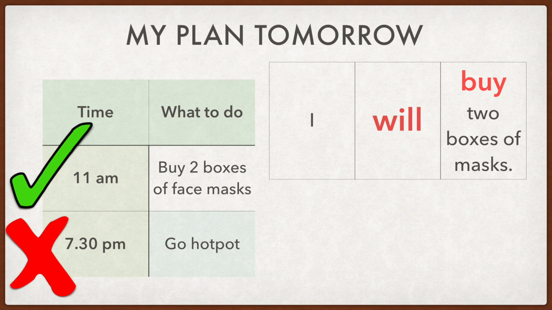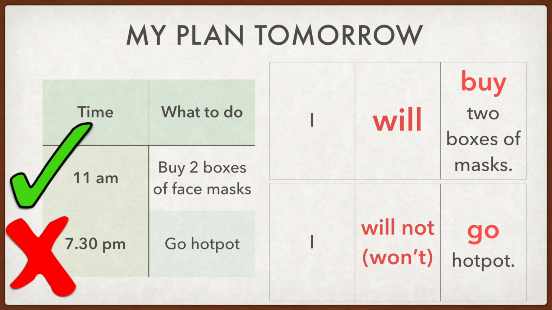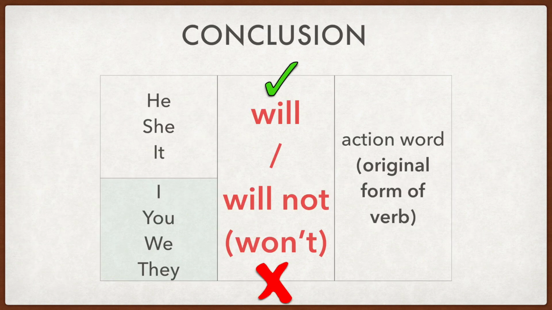And for my plan on going hot pot, as I put a cross in my plan, that means I should use the negative form of future tense, will not, and then adding the original form of verb, go hot pot. In conclusion, you must be familiar with the structure of using future tense, the word will and will not.